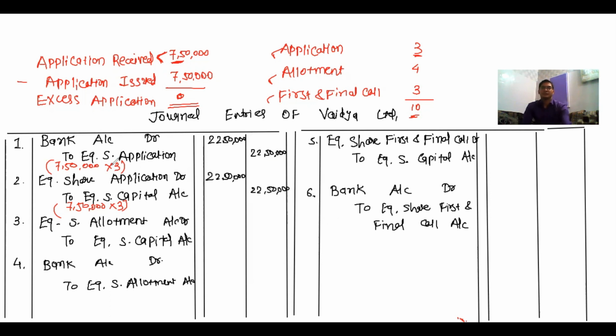Now third and fourth entries are for allotment. So in third entry, 7,50,000 multiplied by 4, again 7,50,000 multiplied by 4. So 750 multiplied by 4, the amount comes to 30 lakhs. So now in third and fourth journal entry, it is for 30 lakh rupees.